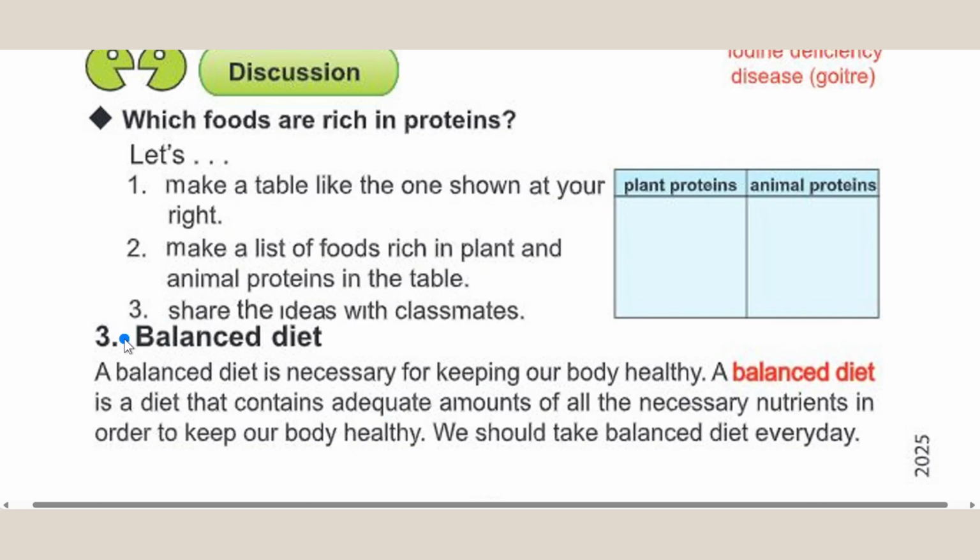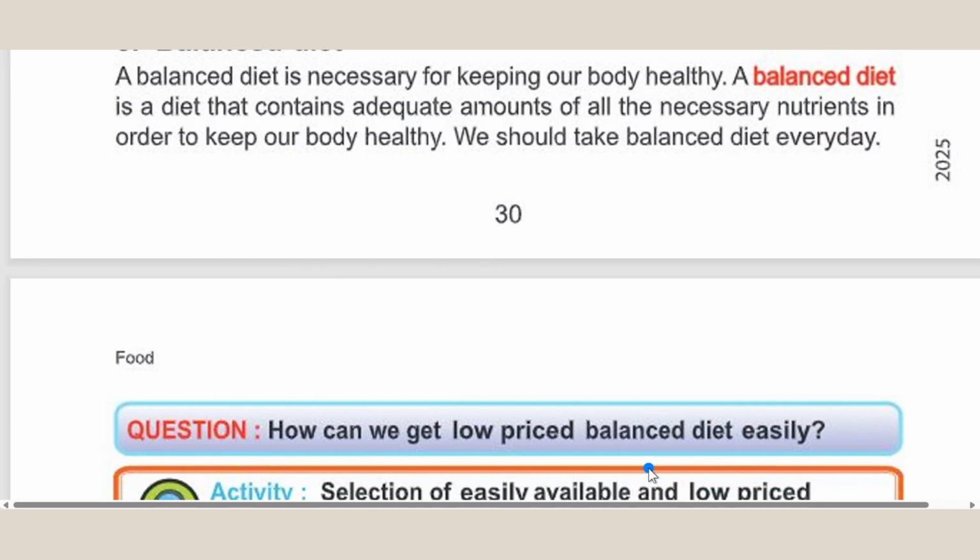Back to the book. 3. Balanced diet. A balanced diet is necessary for keeping our body healthy. A balanced diet is a diet that contains adequate amounts of all the necessary nutrients in order to keep our body healthy. We should take balanced diet every day.